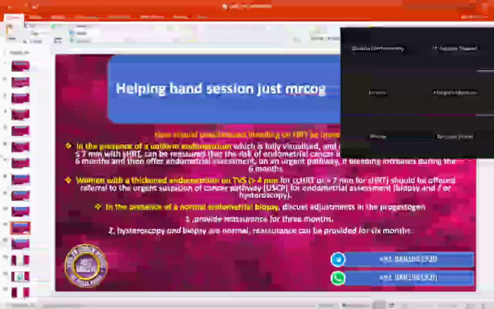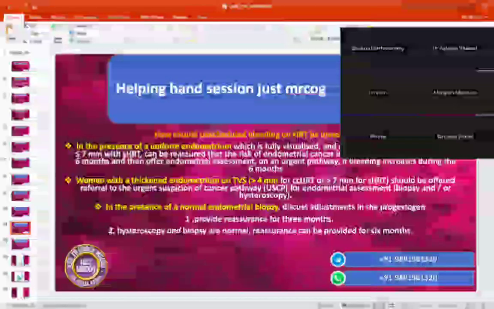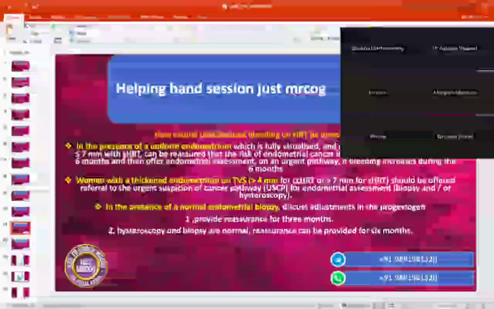In the presence of normal endometrial biopsy, discuss adjustment in the progesterone. Provide reassurance for 3 months. If hysteroscopy and biopsy are normal, then reassurance for 6 months.